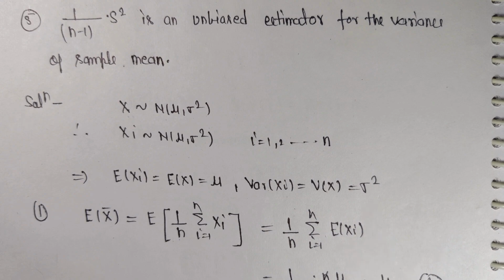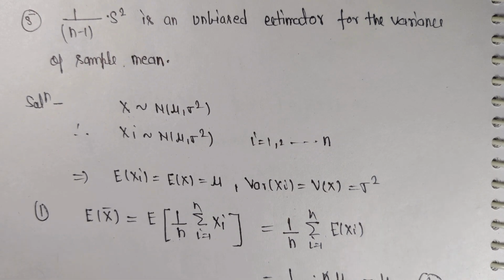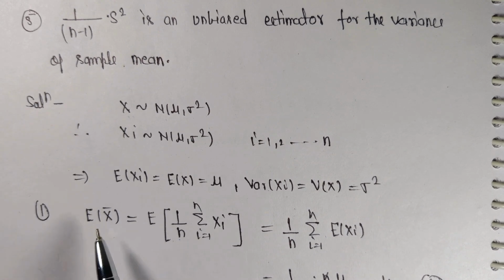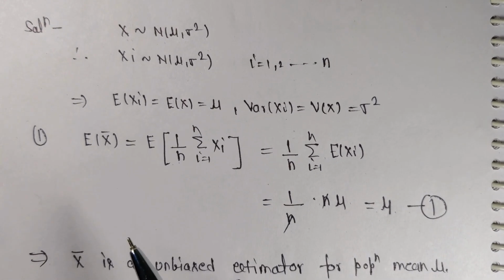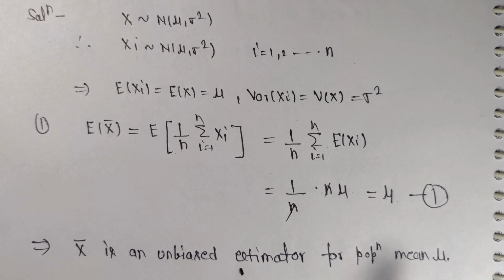Okay, and by definition of unbiasedness we know that if expected value of the estimator is equal to the population parameter, then the estimator is called an unbiased estimator. So now you can see here expected value of this quantity is equal to the population parameter. So we can conclude that X bar is an unbiased estimator for population mean mu. Okay, so this is the first part of this problem.